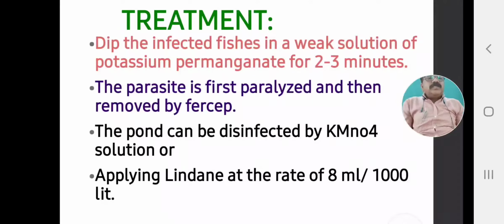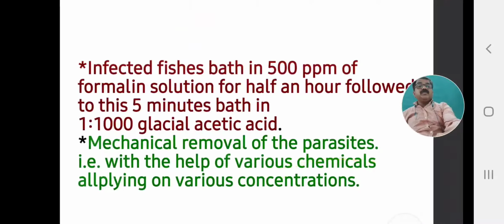With these treatments: first, potassium permanganate for 2 to 3 minutes. Then the parasites are removed with the help of forceps, manually, physically, or the water bodies, ponds, lakes or tanks are disinfected with copper or potassium permanganate solution, or by applying lindane at the rate of 8 ml per 1000 liter. These are to be applied and used.